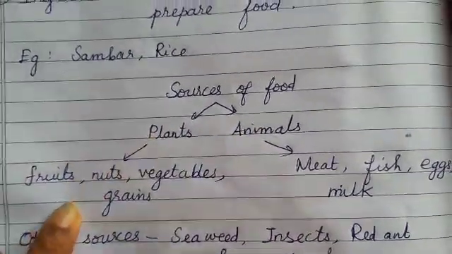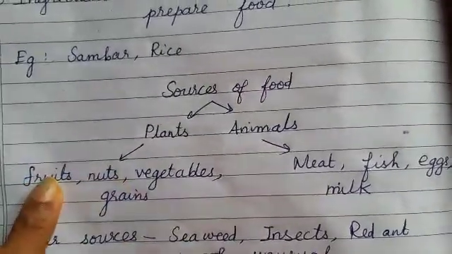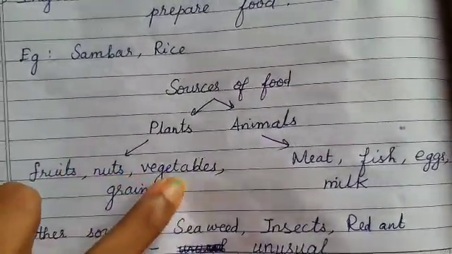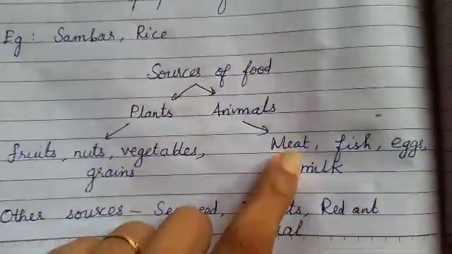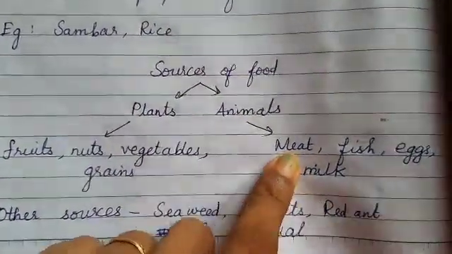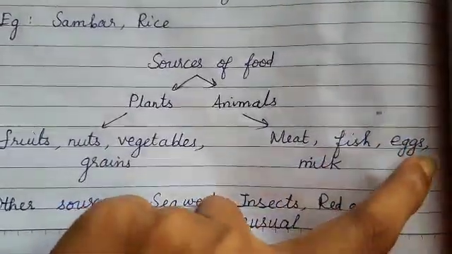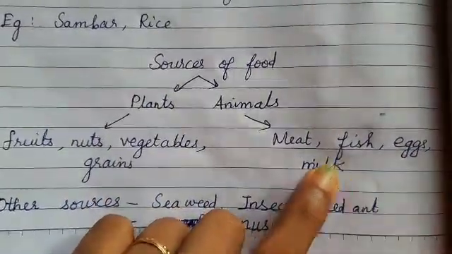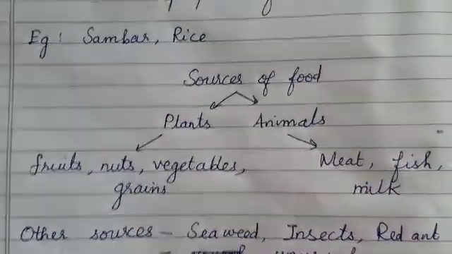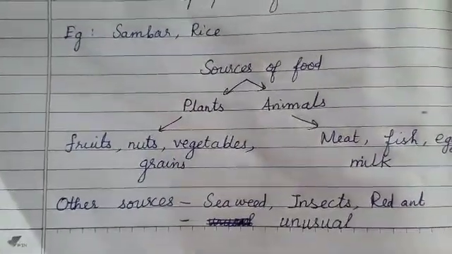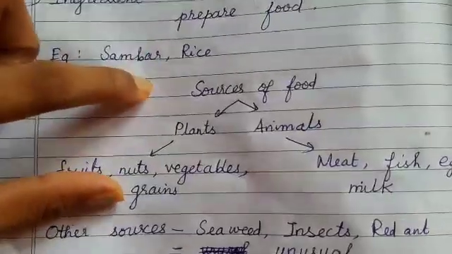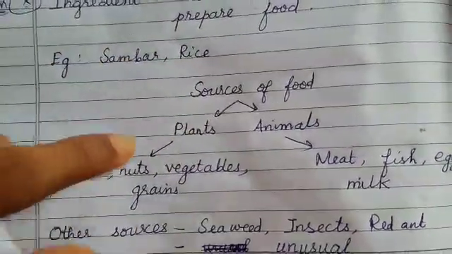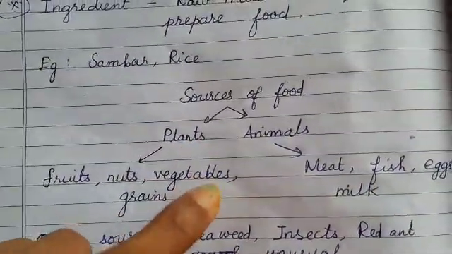From plants, what ingredients are we getting? Fruits, nuts, vegetables, and grains. From animals, what are we getting? Meat, fish, eggs, and milk. Milk is obtained from cow. Even sheep give milk. So these are the major sources on which human beings depend for the preparation of food.